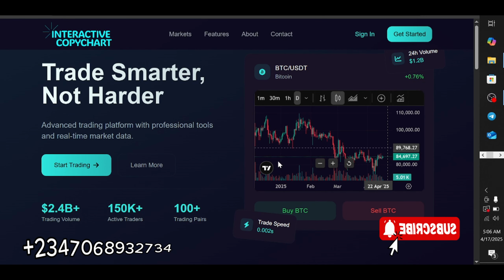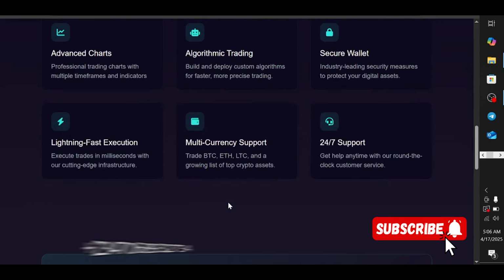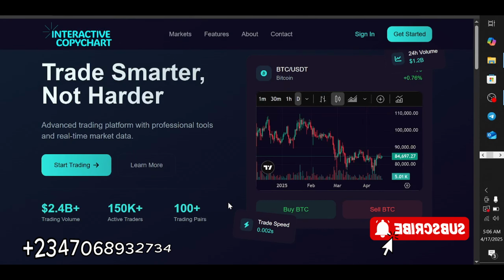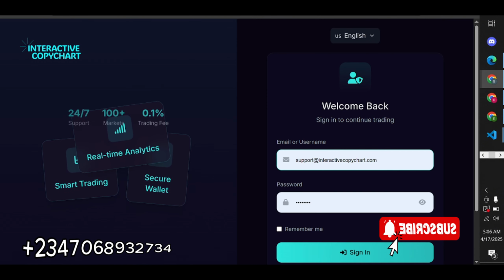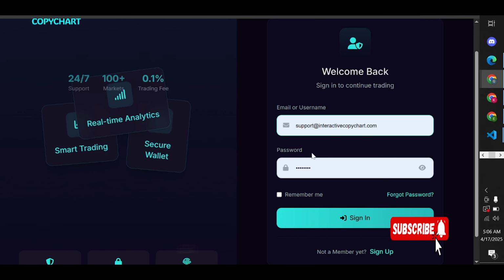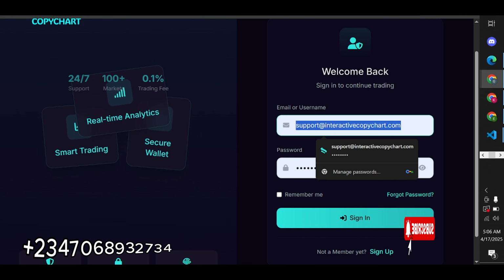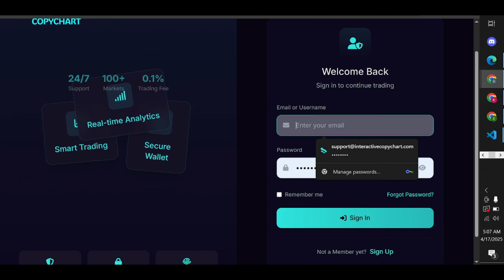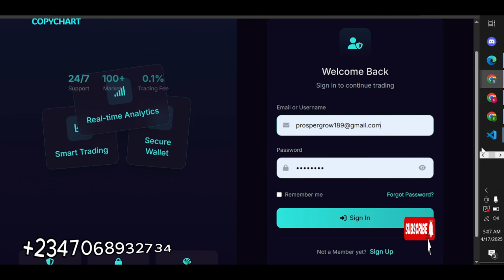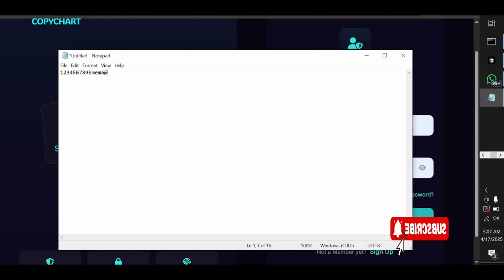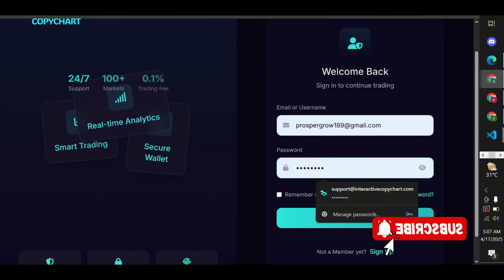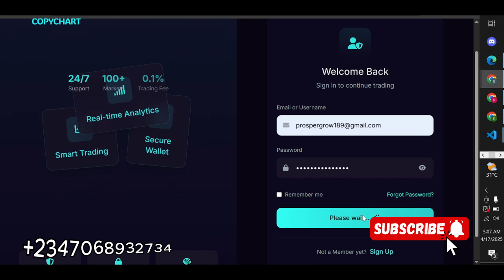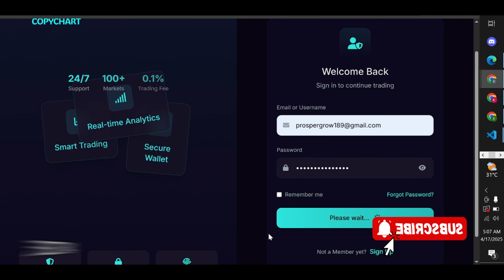So basically I'm going to show you guys how to build this kind of investment website. It's nice, it has a nice UI and all. So I click on sign in. I already have an account, so you see how the sign in looks like. It is nice, it has a nice UI. So I'm just going to click sign in now. So my password, I'll click on sign in. Please wait, just hold on a sec.